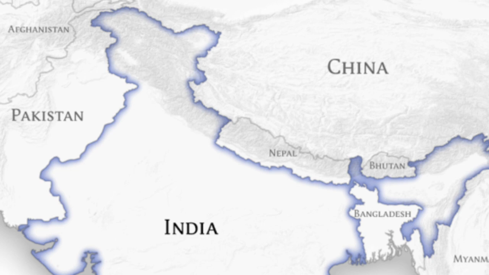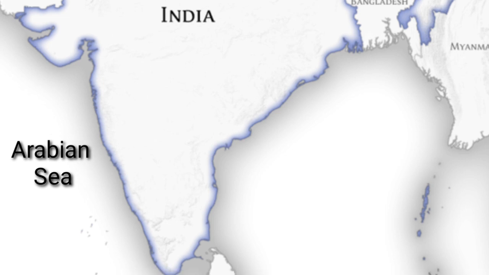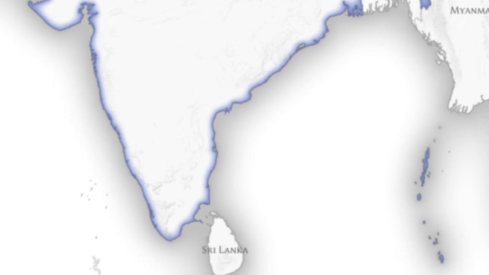So this is north. In the west we have Pakistan. That is the only neighboring country in the west. And the sea which is surrounding India in the west is the Arabian Sea, as we all know. The south of India has Sri Lanka. Sri Lanka is one of the neighbors in the south, and no other country in the south. And we have the Indian Ocean surrounding India. India has a very big coastline. We have the Indian Ocean in the southern part of India. So these are the neighboring countries, seas and oceans of India.